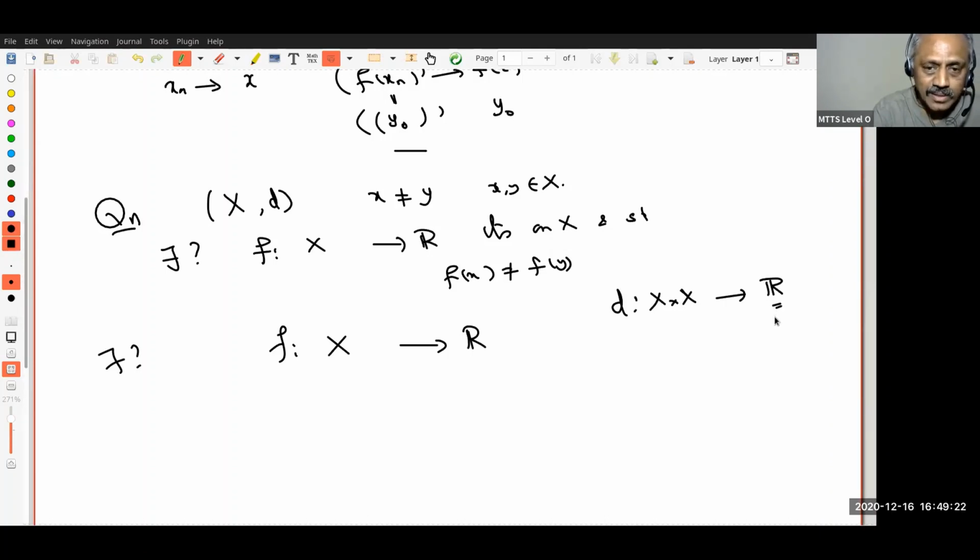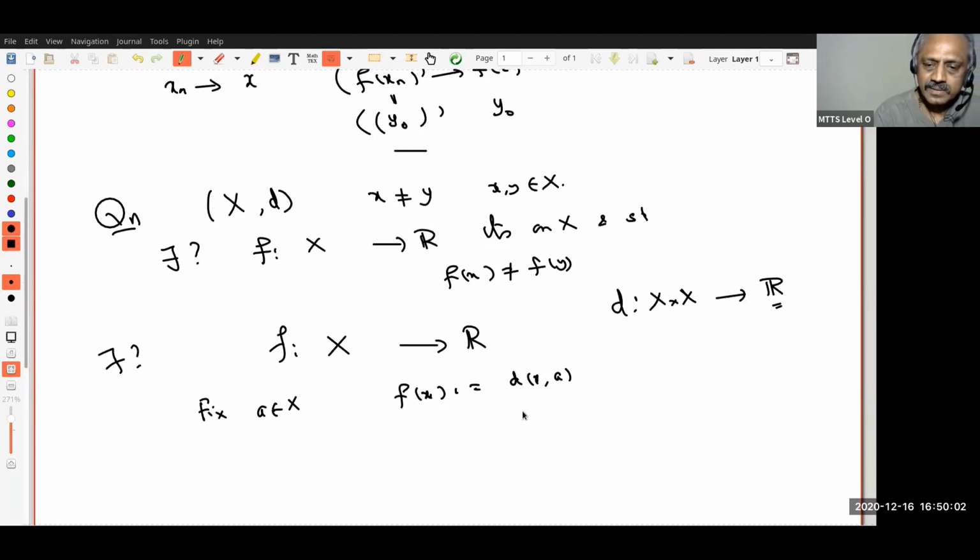Then what am I asking for? I am asking for a real valued function on X, but this d is a real valued function, not on X, but on X cross X. So how do I get a function of only one variable? Come on, you know that. You have seen it in differentiation also, partial derivatives, etc. What do you do? You keep one variable fixed and consider it as a function of the other variable. Do you understand this trick? That's what we are going to do. So fix a in X. Then let's look at f(x) equal to the distance between x and a. That's it.